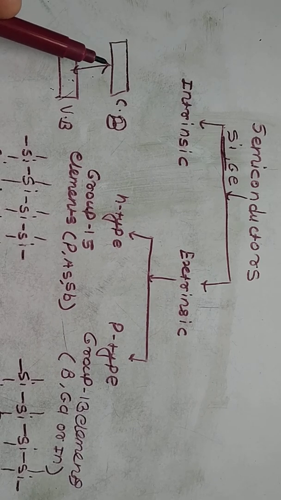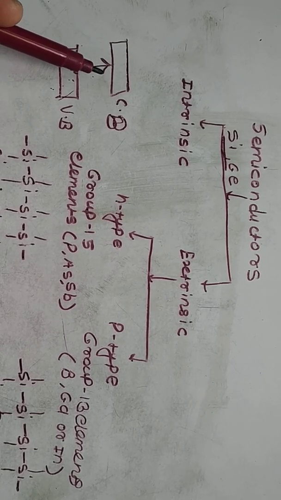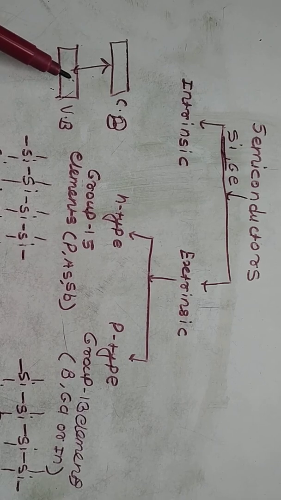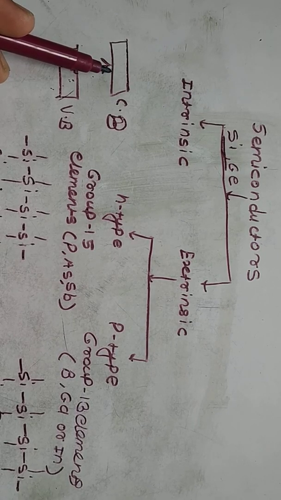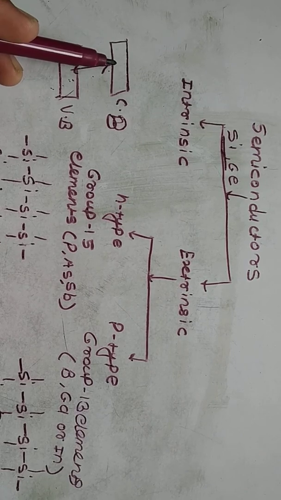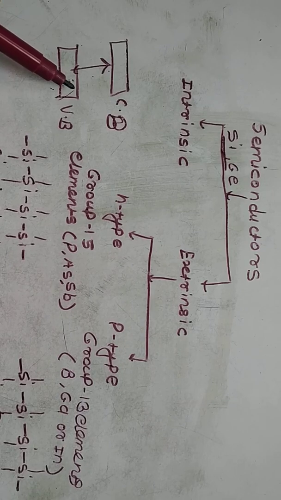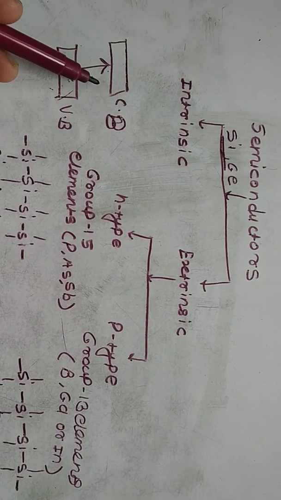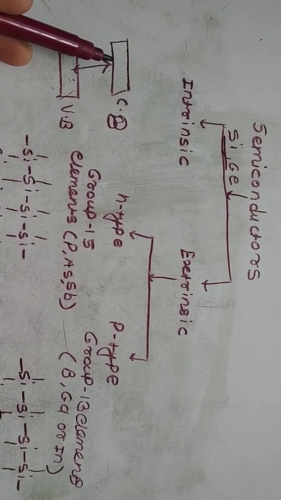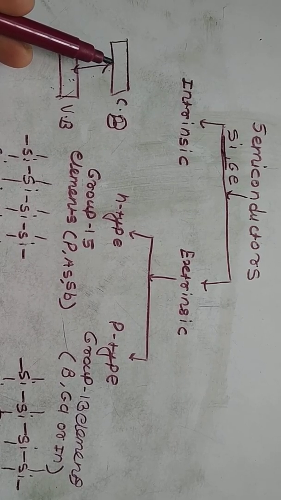Remember, silicon or germanium shows semiconductor behavior when, at a temperature above absolute zero, valence electrons can jump from the valence band to the conduction band. At that time the conduction band becomes partially filled and the valence band becomes partially empty. Some electrons present in the conduction band are free to move, and when you apply electric potential to a semiconductor, it conducts a small amount of electricity.